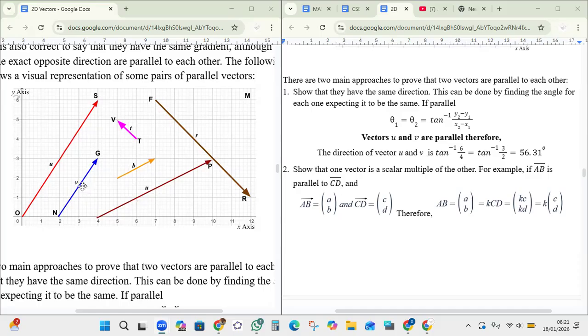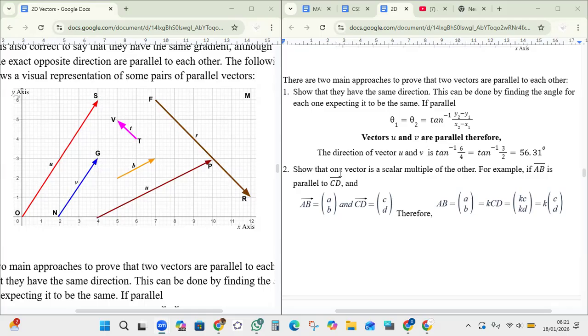V, where is v? Look, v. So it's 1, 2, 3, right? Over 1, 2. Opposite over adjacent. So the inverse tangent of 6 over 4 is equal to the inverse tangent of 3 over 2, which is equal to 56.3 degrees. So their angle, their direction, are the same. So therefore now they are parallel.